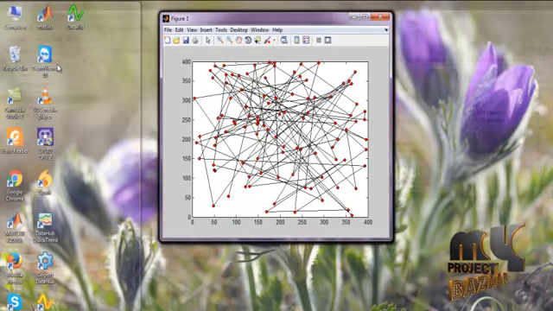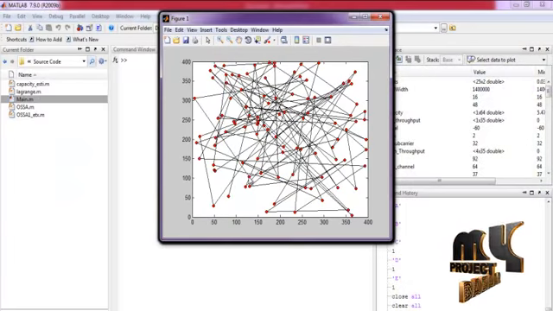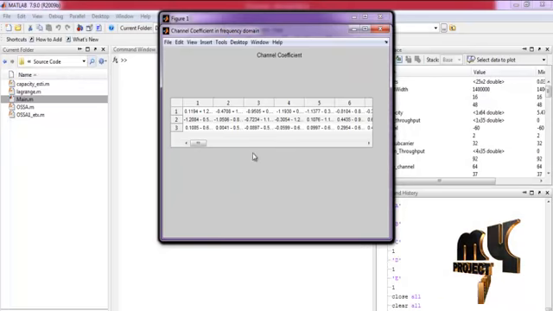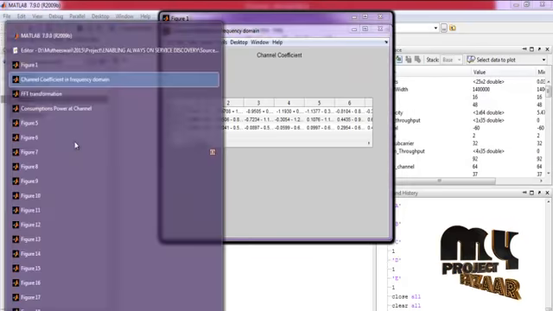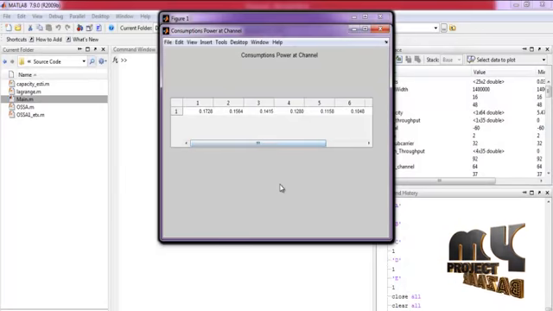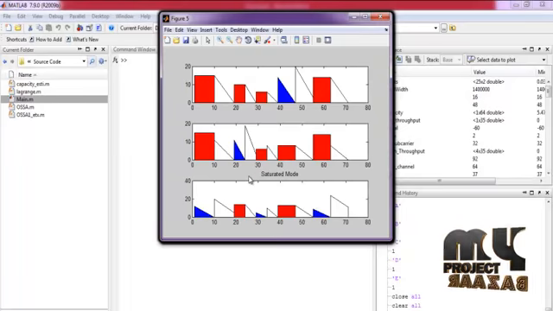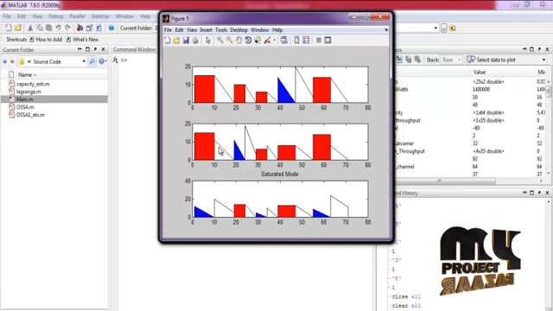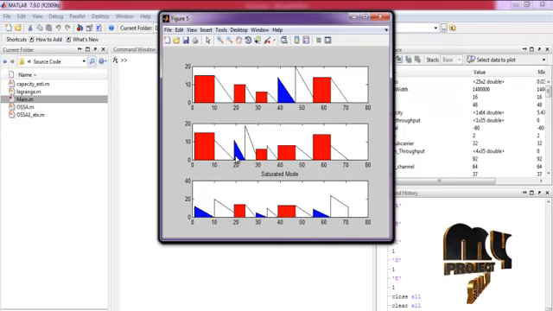Here we obtain the graph. This is the connectivity between every user, this is the channel coefficient values, and this is the FFT, that is Fourier transformation, and this is the consumption power at every channel, and this is the graph for saturated mode. This red color represents the idle mode, this white color region represents the buffer status, and this blue color represents the transmission mode.